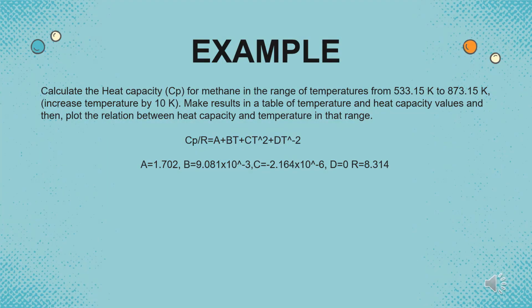This is an example question for heat capacity. Calculate the heat capacity for methane in the range of temperature from 533.15 Kelvin to 873.15 Kelvin, increased by 10 Kelvin. The solution of this question using MATLAB is in the next slides.